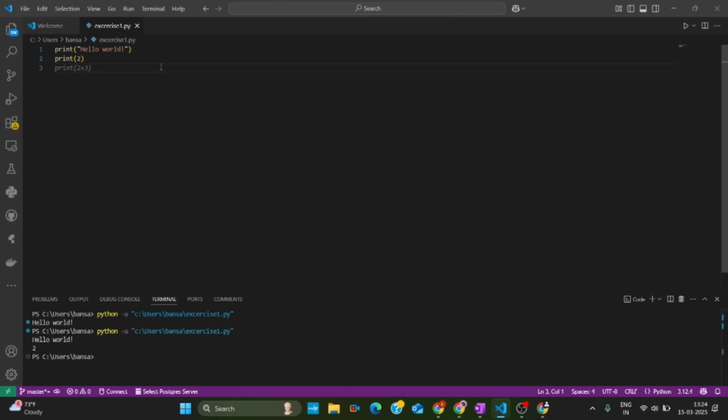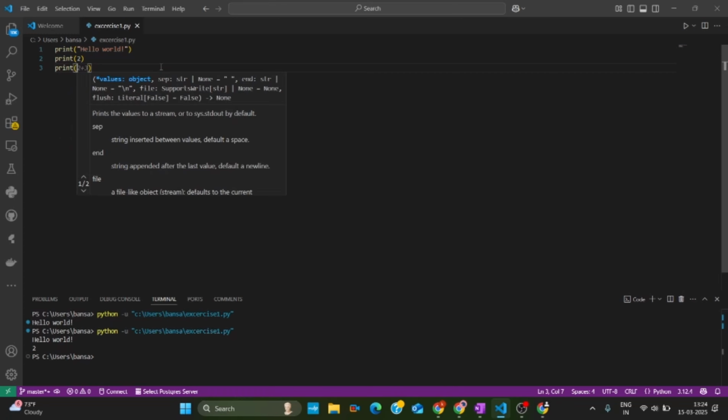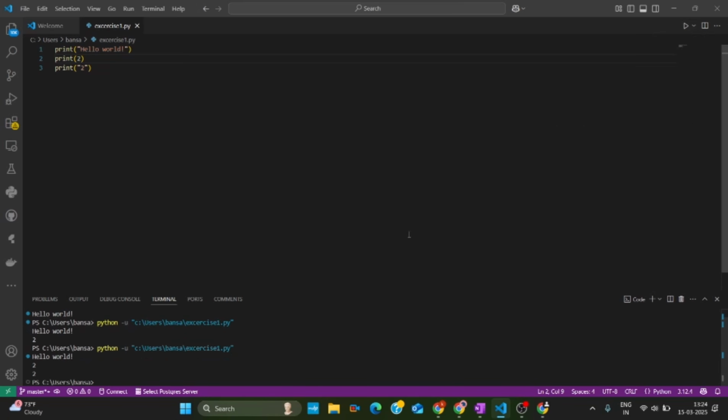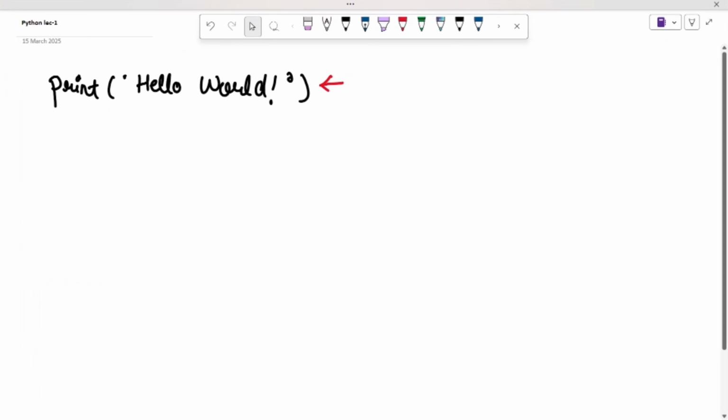Or if we want to use 2 as a string, then we will write print with quotation marks around 2. Then it will print hello world, 2, and again 2. The second command prints 2 as an integer, but in the third line we have used quotation marks, therefore 2 is considered a string.